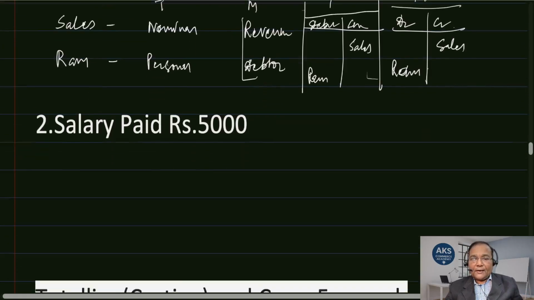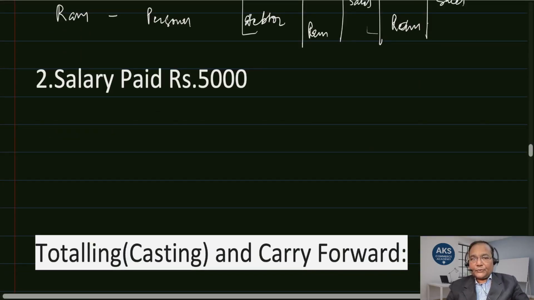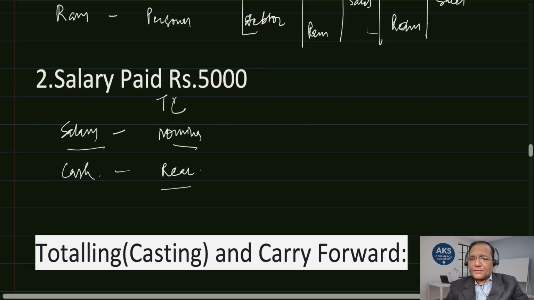Let us now see salary paid, rupees 5,000. When we are paying salary, what are the two accounts involved? One is salary, the second one is cash. Salary as per traditional classification is an expense: debit all losses and expenses. So it is a nominal account, and cash is a real account. I hope this is clear. As per modern classification, salary is an expense and cash is an asset.